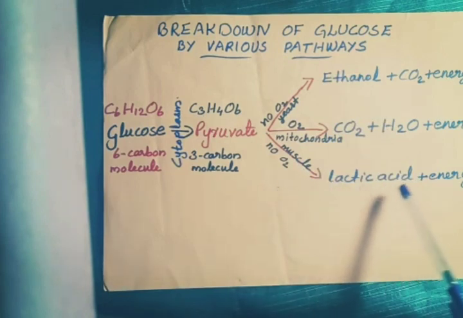Now you can see another equation here. This process also takes place in our body. Sometimes our muscle cells respire in the absence of oxygen. When our body needs more energy, at the time of heavy exercise, while running or doing heavy work, we need a greater quantity of energy. At that time, in our body, both aerobic and anaerobic respiration take place. Anaerobic respiration takes place in our muscle cells.